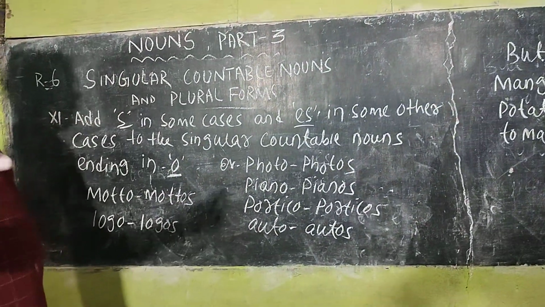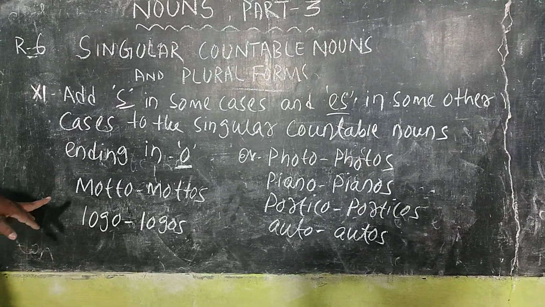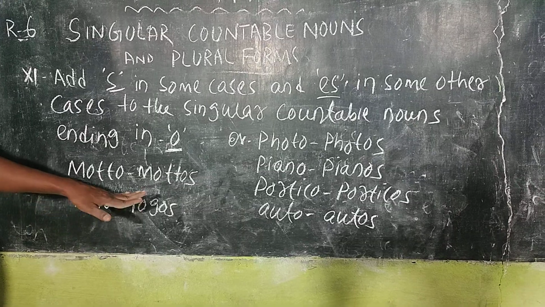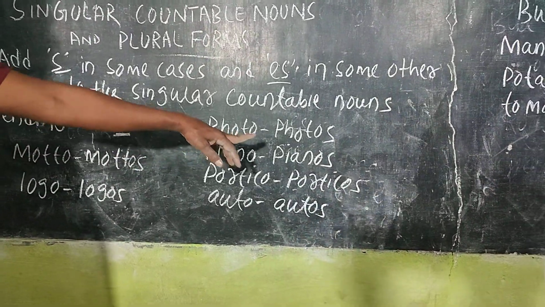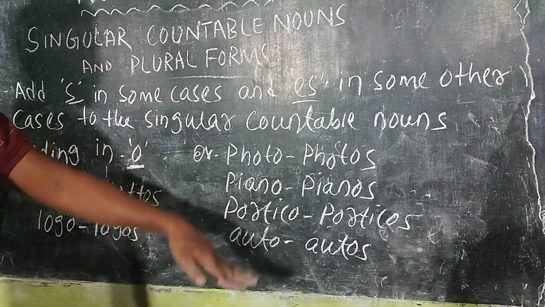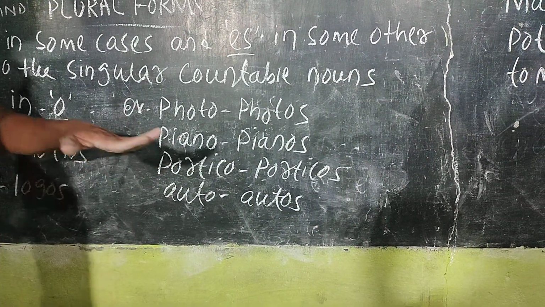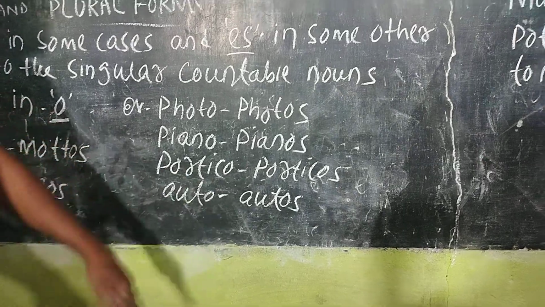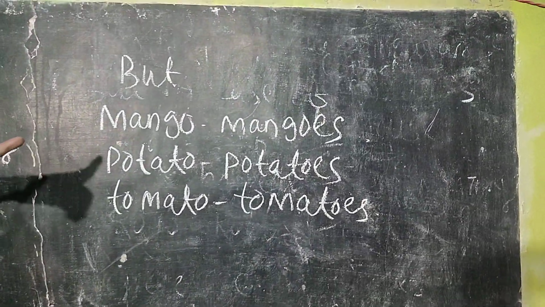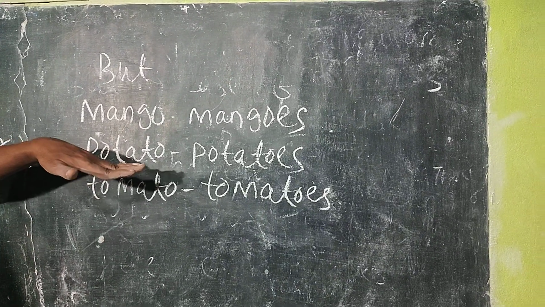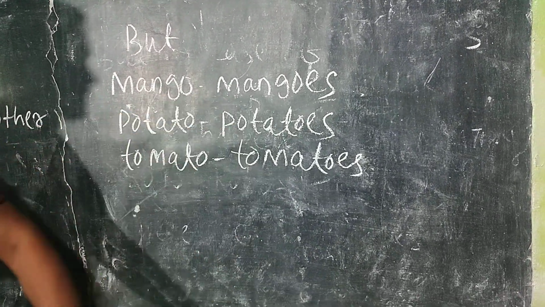Let's give a close look at the examples. Macho, simply s, machos. Logo, logos. Photo, photos. Piano, pianos. Auto, autos. But in case of mango, mangoes, yes. Potato, potatoes, tomato, tomatoes.